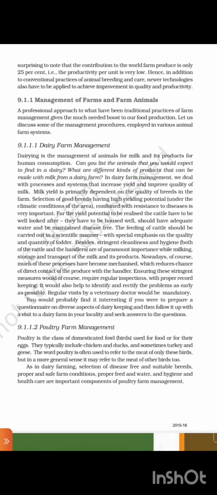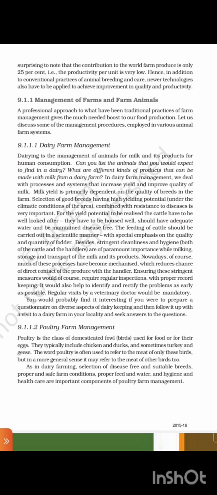In dairy farm management, we deal with processes and systems that increase yield and improve quality of milk. Milk yield is primarily dependent on the quality of breed in the farm. Selection of good breeds having high yielding potential under the climatic condition of the area, combined with resistance to disease, is very important. For the yield potential to be realized, the cattle have to be well looked after.